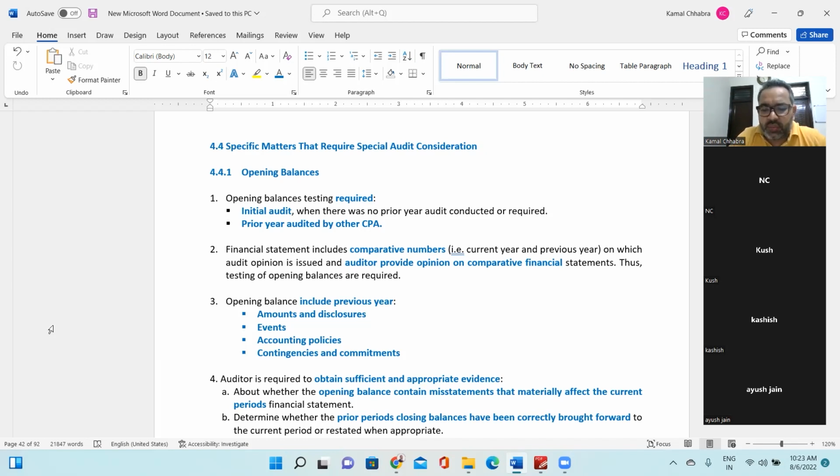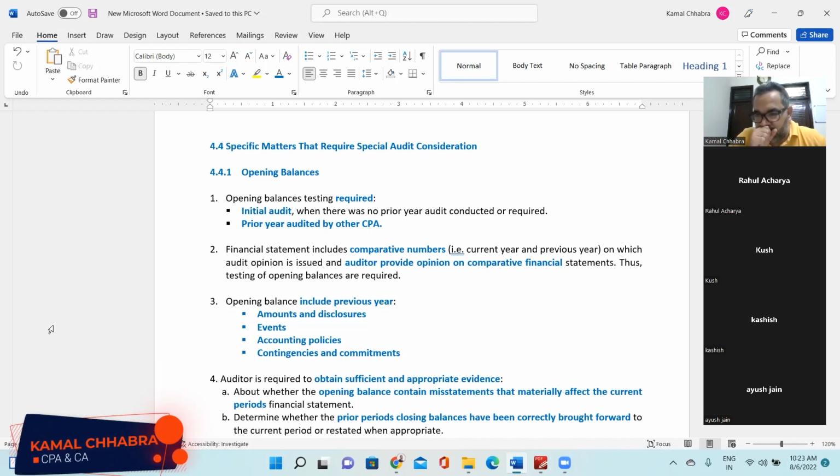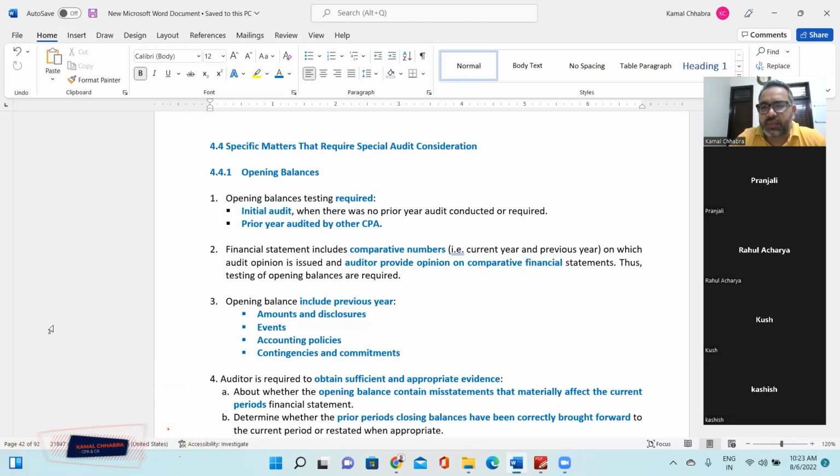The first one is when there was no audit in the earlier year, right? The second one is when there is a prior year audit conducted by some other CPA firm, and you will be conducting the audit of this year for the first time. Make sense? Yes, sir. And why do we need to test opening balances? Because the financial statements have comparative numbers, current year as well as previous year.